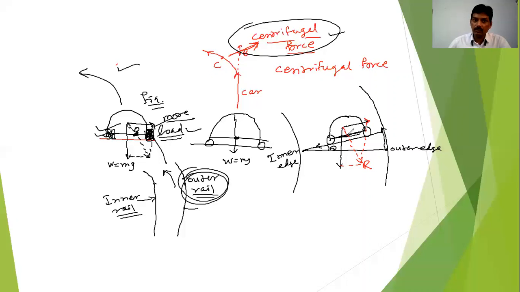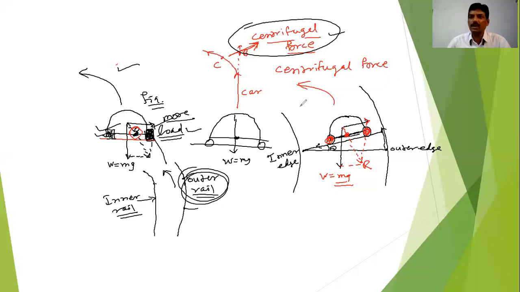So you can see now this point, which was shifted while taking the turn on the level road, is now at the middle. If it is shifted to the middle, this weight is equal to m into g. That means the inner tire and outer tire will now have the same weight even though the car is taking the turn.